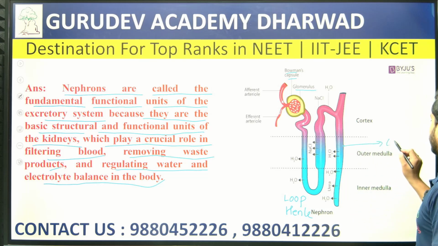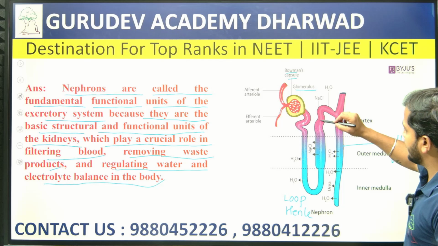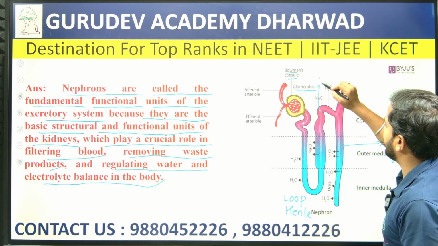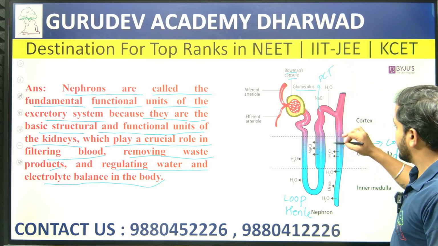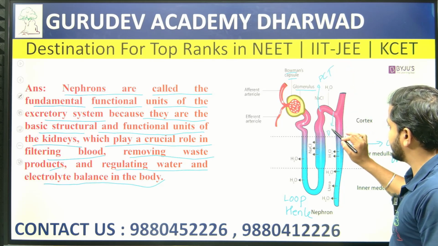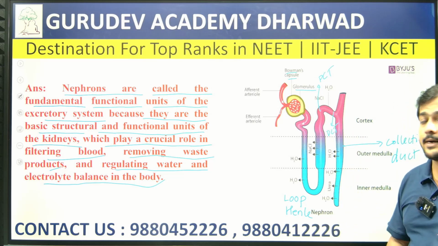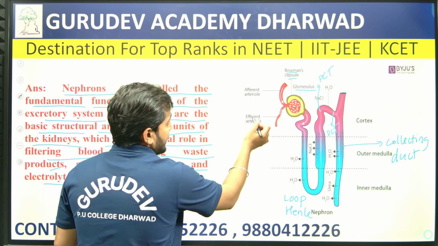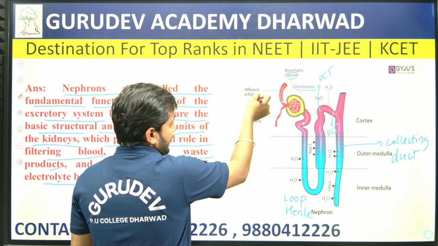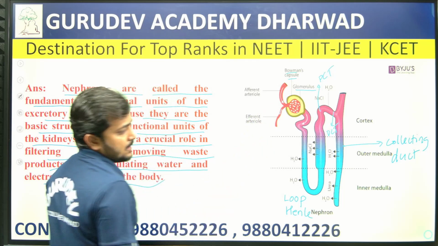This is known as the collecting duct. Here the first folding is the PCT, proximal convoluted tubule, followed by the DCT, distal convoluted tubule. This is the afferent arteriole, and this is the efferent arteriole.